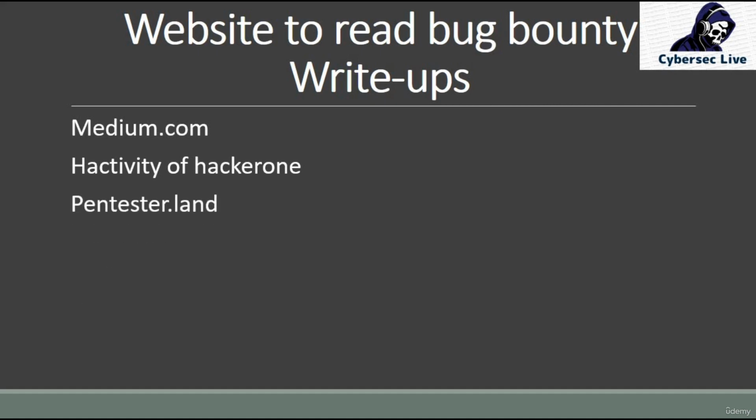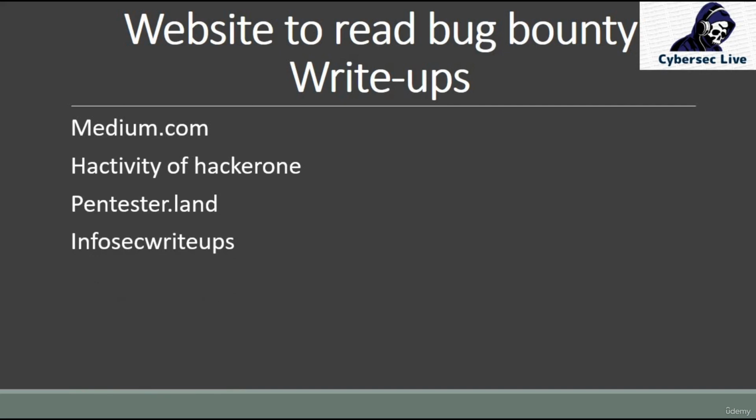Third one, we have pentester.land. This is also a very beautiful website where you can get thousands of write-ups regarding bug bounty, or I can say officially bug bounty write-ups you can get from pentester.land. Next, InfoSec write-ups.